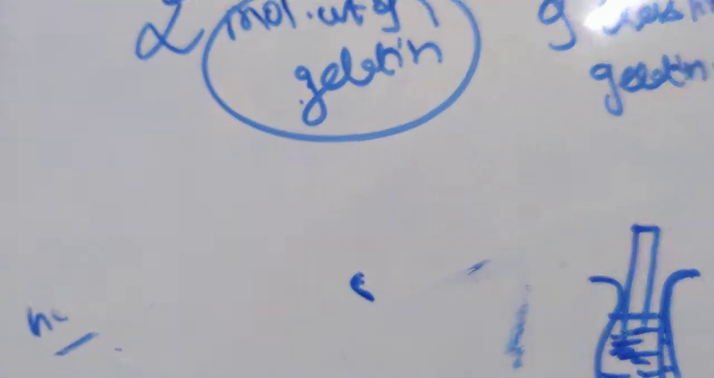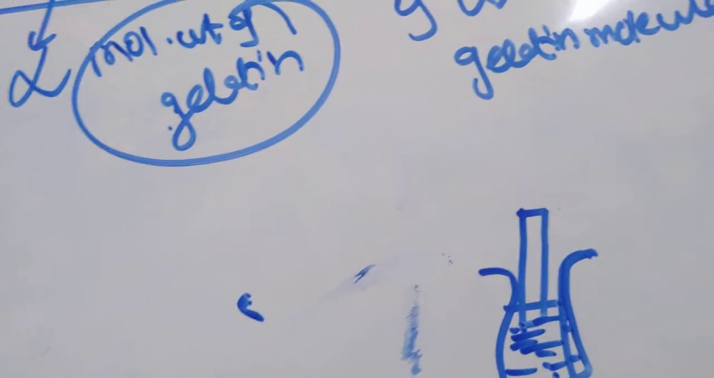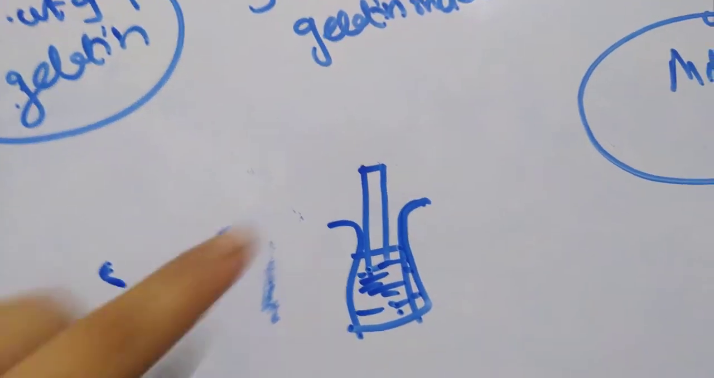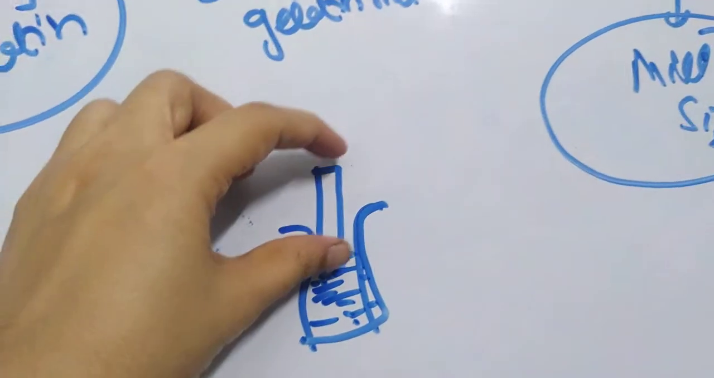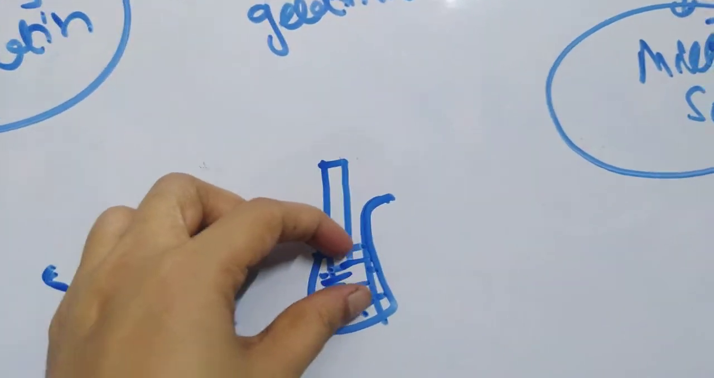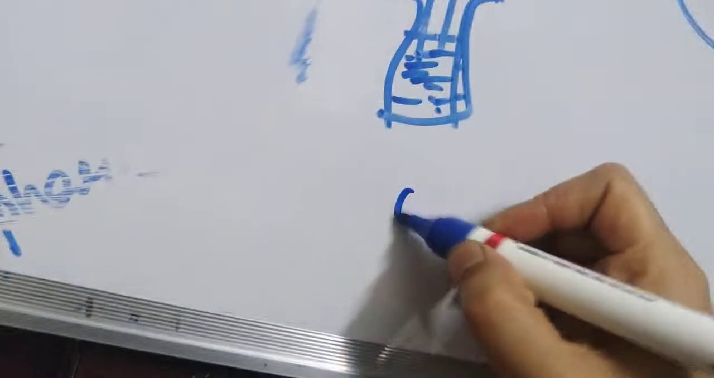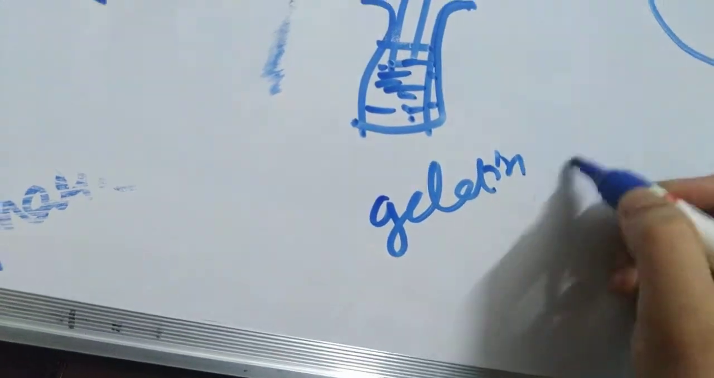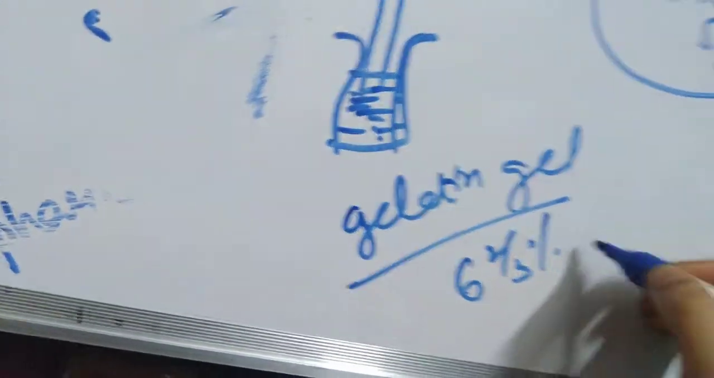I'll tell you the exact definition. Bloom is determined by measuring the weight in grams required to move a plastic plunger of 0.5 inch in diameter, 4 mm deep. That means it should move 4 mm deep into a gelatin gel. This gelatin should have a particular concentration. The concentration is 6.2/3% gel.